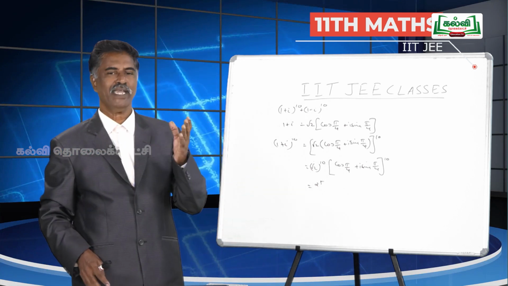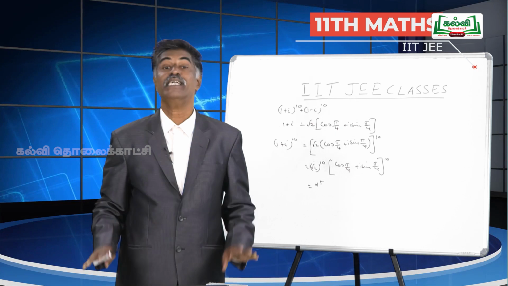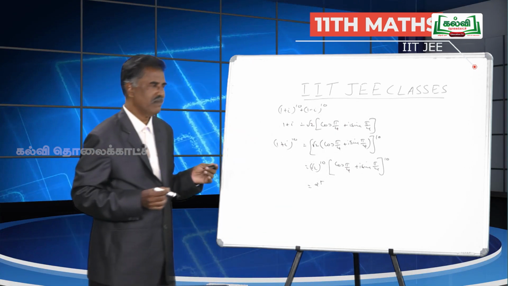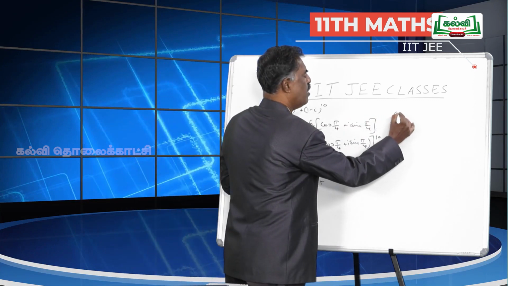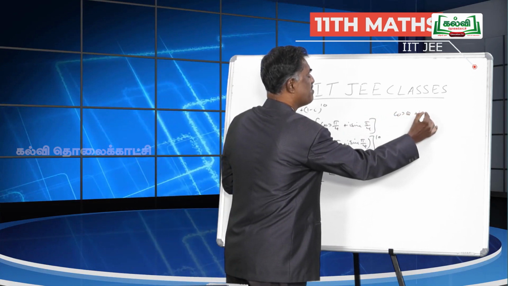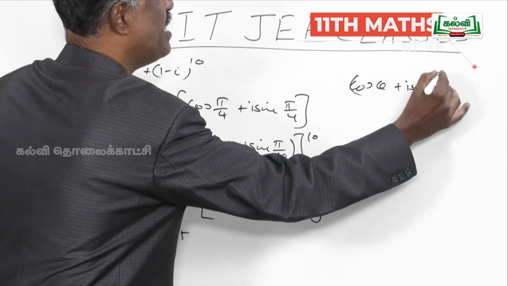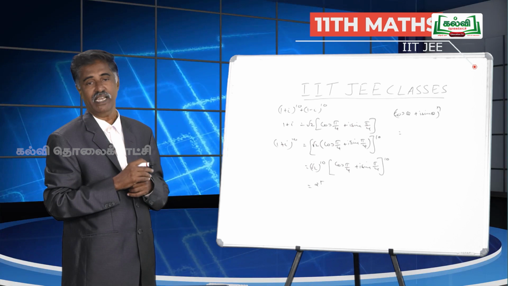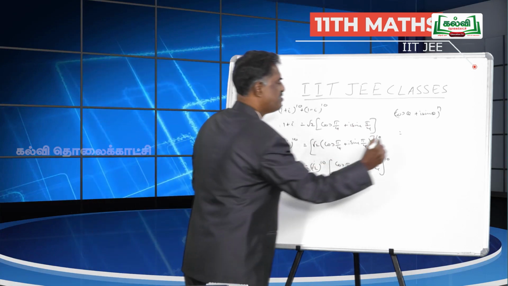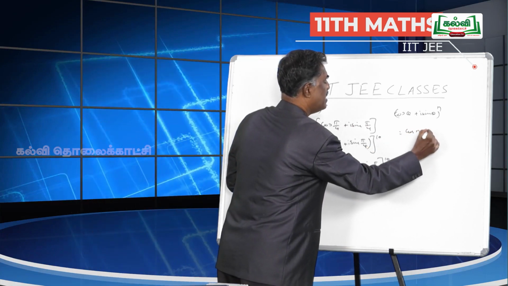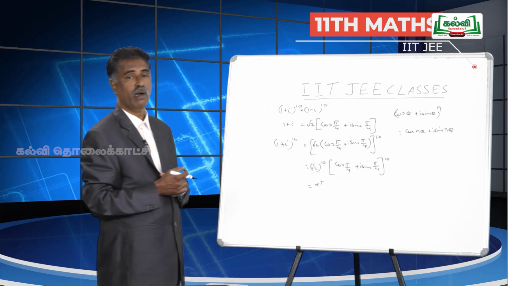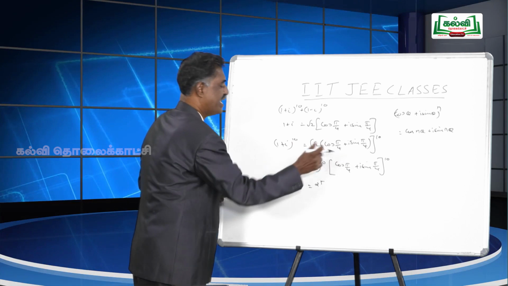You know a theorem, what is called De Moivre's theorem. It says that if we have cos theta plus i sin theta whole power n, you can bring out the n when it is real, when it is a number. So, it becomes cos n theta plus i sin n theta. Using this De Moivre's theorem, we can bring out 10 inside.